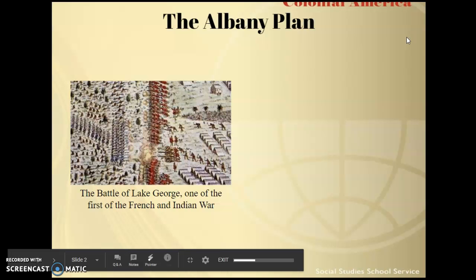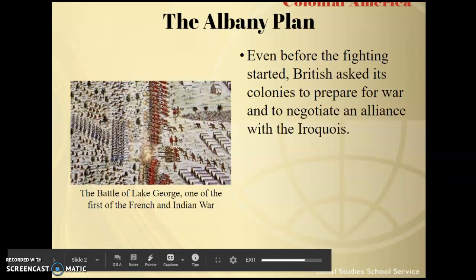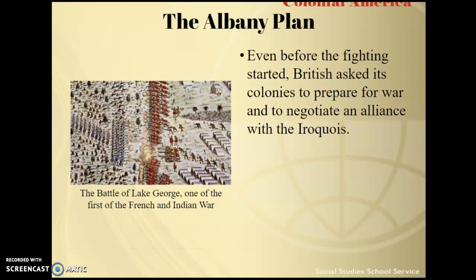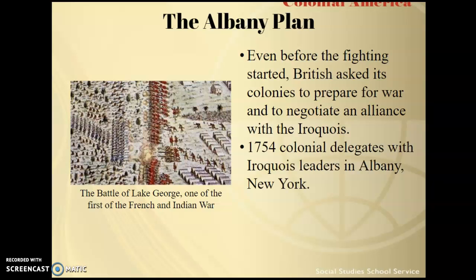The Albany Plan comes about even before the fighting had started. The British asked its colonies to prepare for war and to negotiate an alliance with the Iroquois. This indigenous people controlled much of western New York, where the French would actually have to travel through.